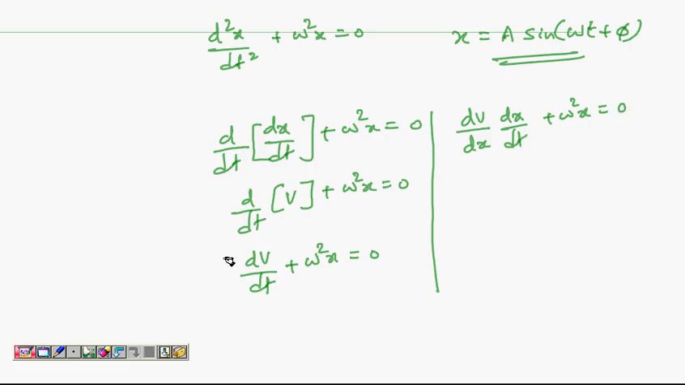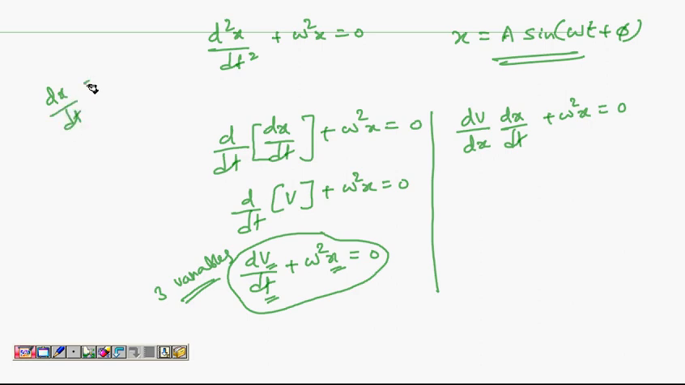Why am I writing it like that? You see, I cannot solve this equation that easily because x is a variable, v is a variable, t is also a variable. So there are three variables here. I want to somehow make it into two variables. If you have two variables, you can take one variable on one side of the equation, other variable on the other side. For example, dx by dt equal to 4. x is a variable, t is a variable.